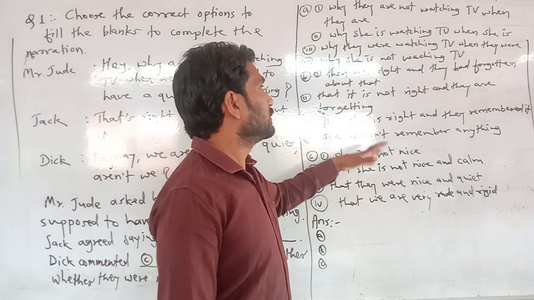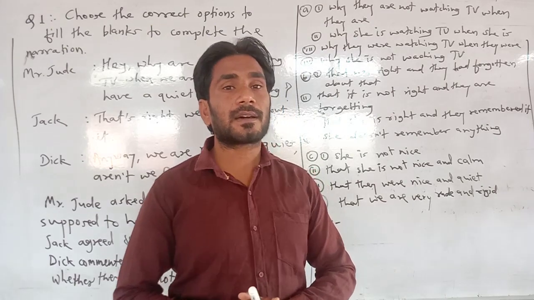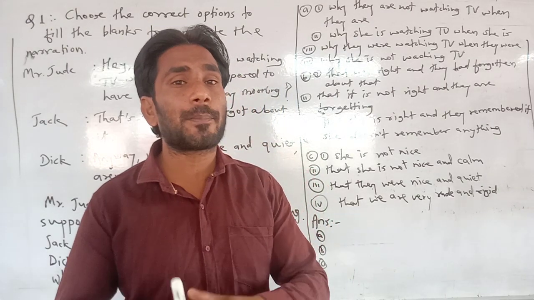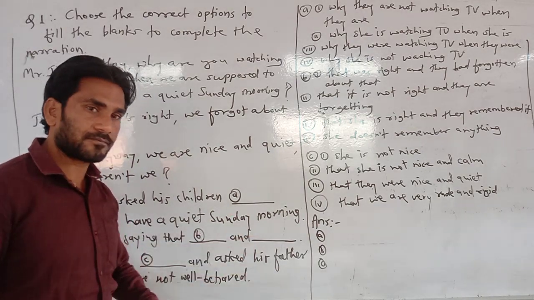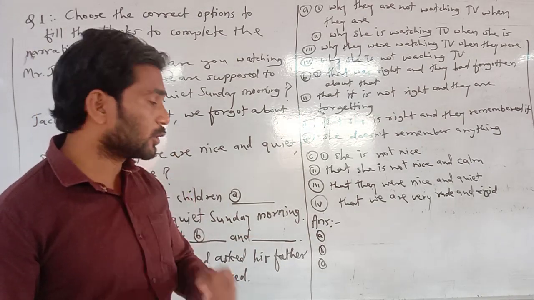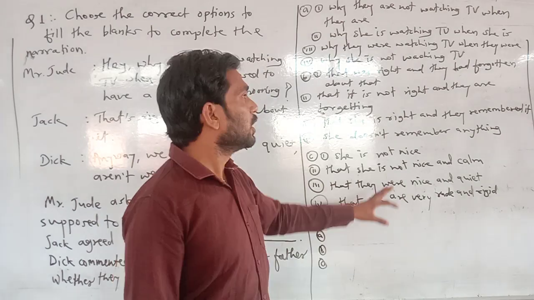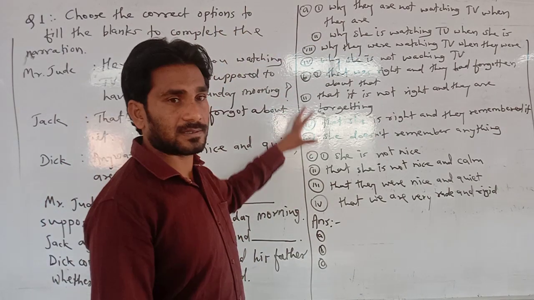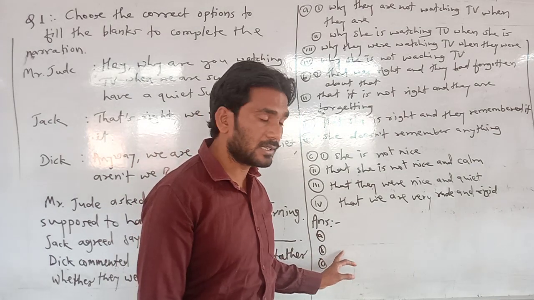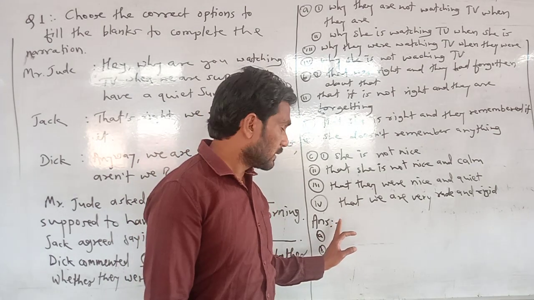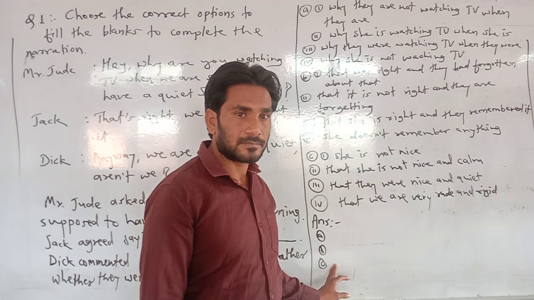We have to choose the correct, most appropriate option to fill these blanks. And again, as I told you, how to write in the board examination: no need to write the whole part. Just write down the question number and then the answer.